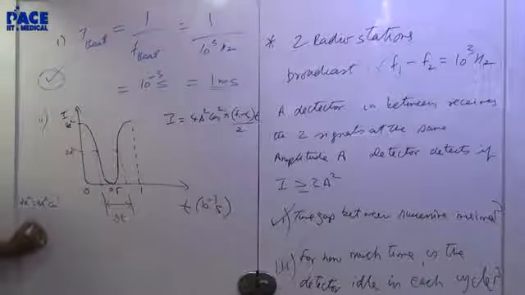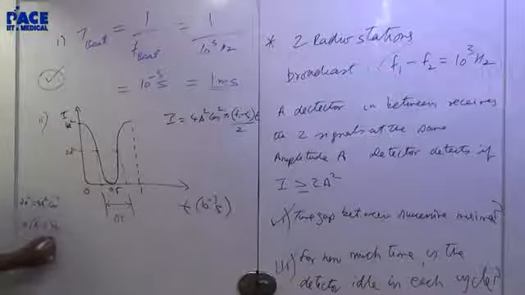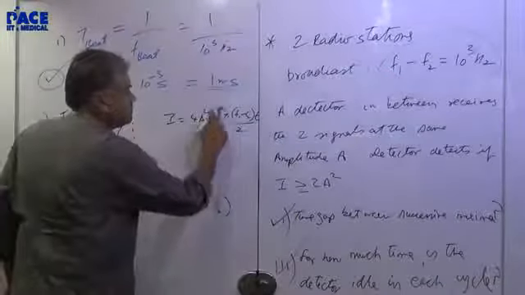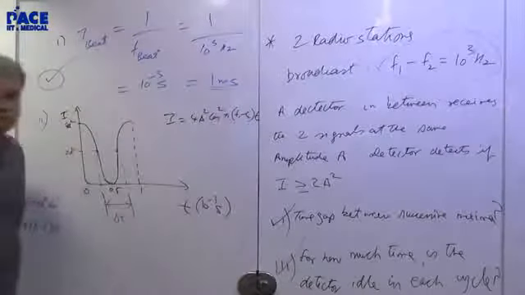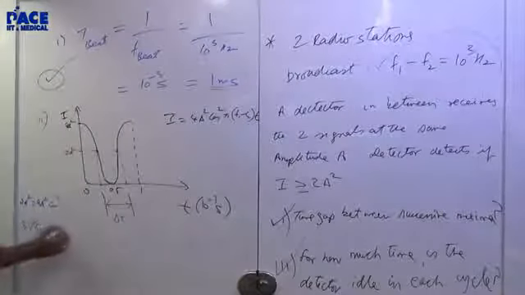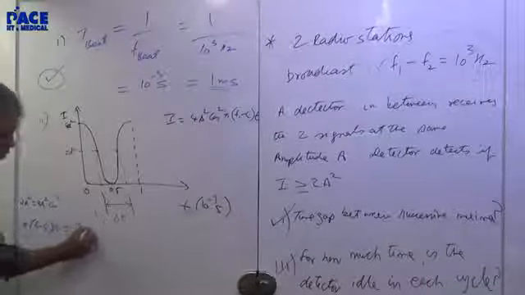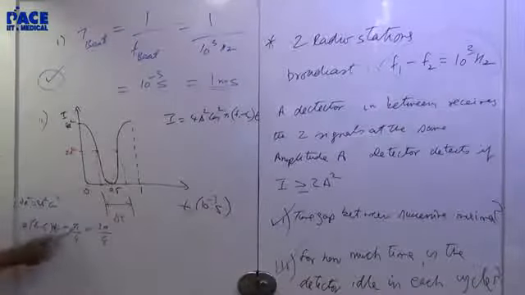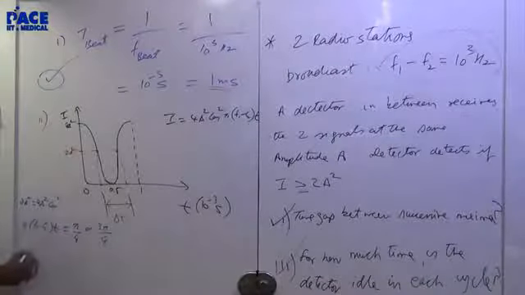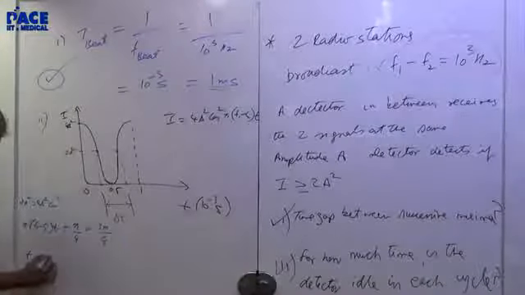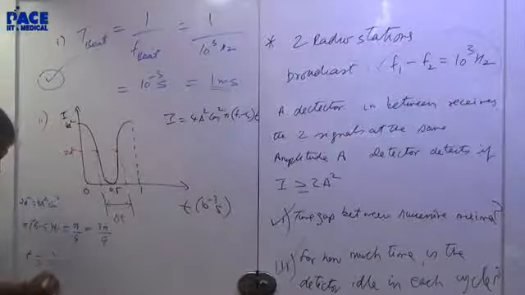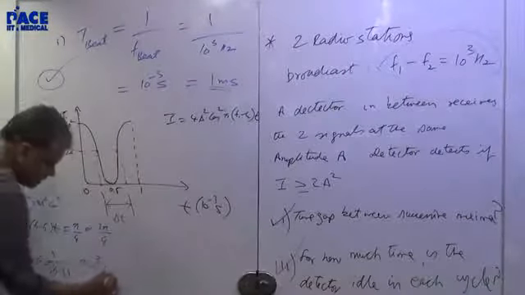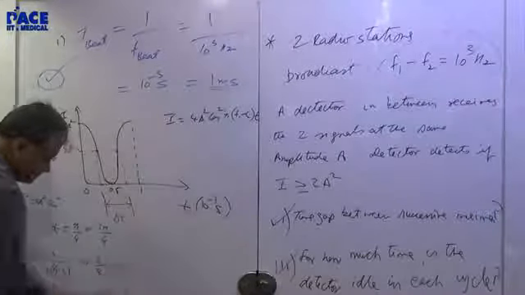So pi into (f1 minus f2) t. I think I put too many 2's here; the 2 cancels. So this must be pi by 4 or 3 pi by 4. The pi gets cancelled everywhere, and t happens to be either 1 upon 4(f1 minus f2) or 3 upon 4(f1 minus f2).